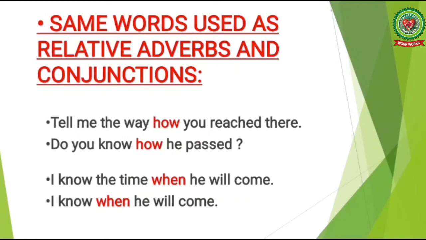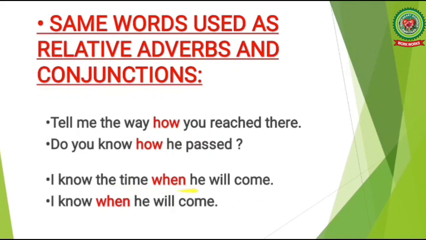Let us take up one more example. I know the time when he will come, and I know when he will come. Here in both the sentences, we have used the word when. In the first sentence, I know the time when he will come, the word when refers back to its antecedent, that is time.